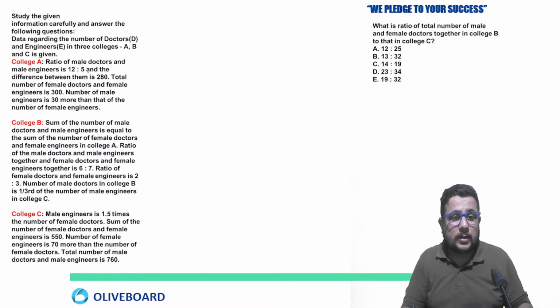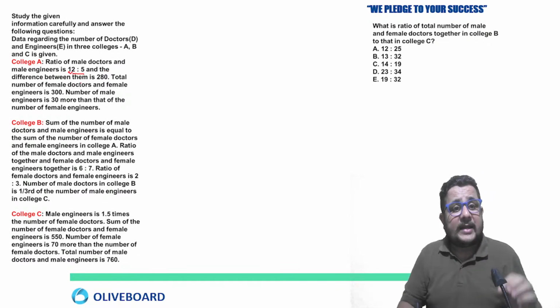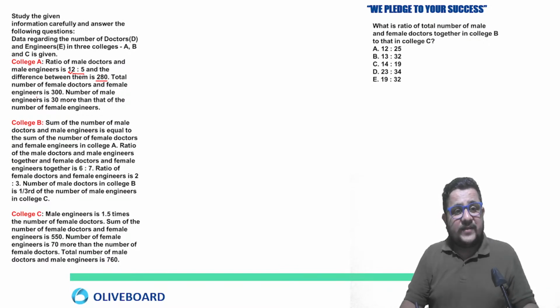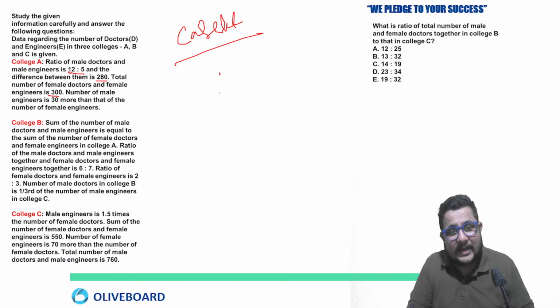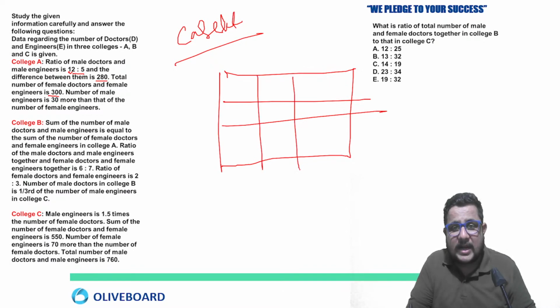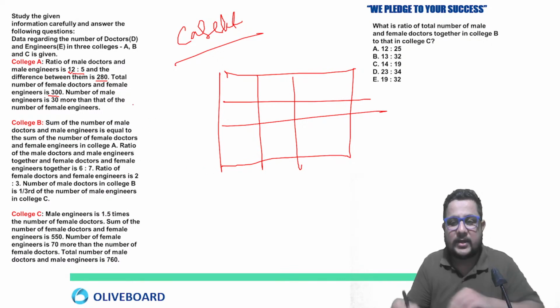The next question is very, very important. The ratio of male doctors and male engineers is 12:5, and the difference between them is 280. The total number of female doctors and female engineers is 300. This is completely cash-led DI. The information is given, and you have to get this detail in the proper sequence, in proper order, so that you can use the data. You can't go back again and again. That is all about cash-led DI. It will be given in a puzzled form and you have to solve it. Clear?